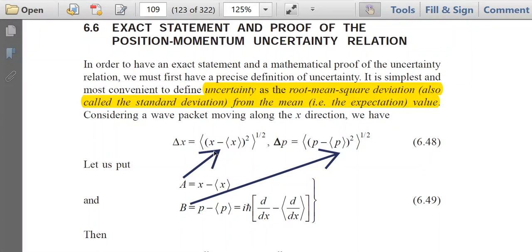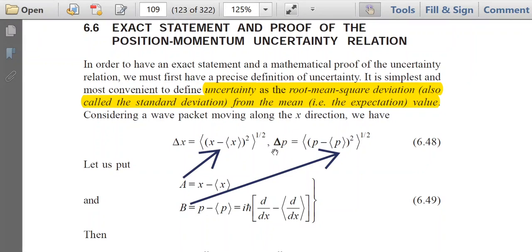You see how it has been written in the first bracket: x minus the expectation value of x, squared, then to the power half. So this term we can write as A, where A is x minus the expectation value of x. So here actually this is the expectation value of A squared, to the power half.